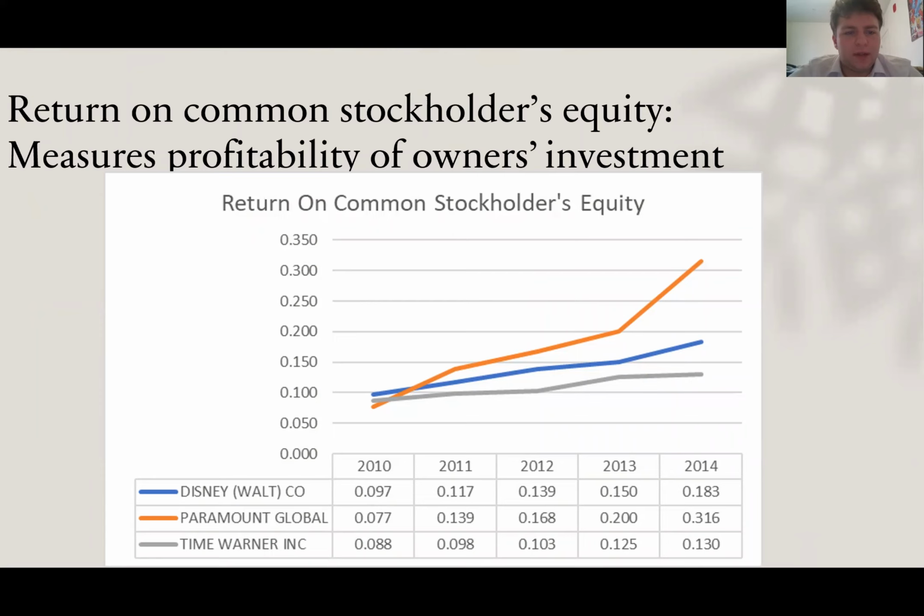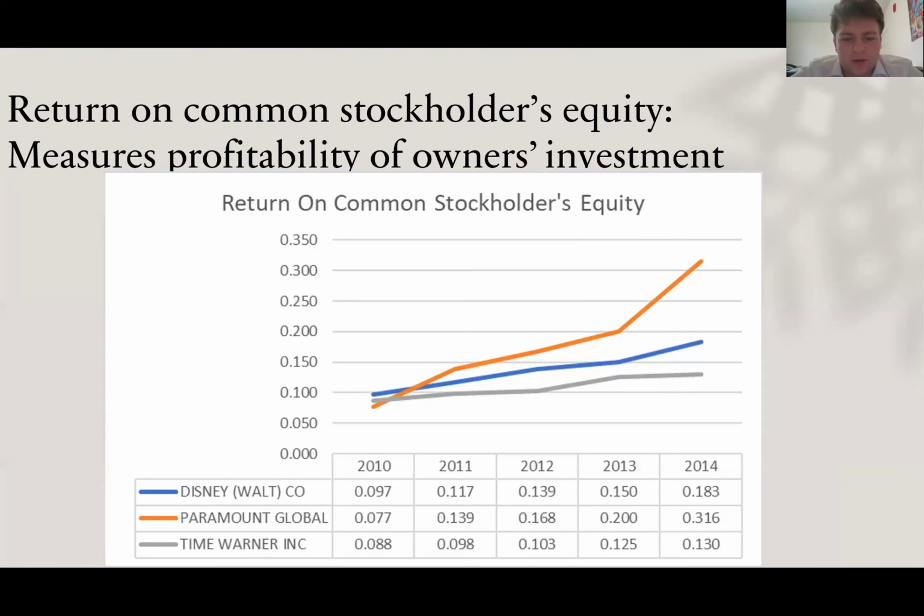So now we'll be getting into the profitability ratios, starting off with return on common stockholders' equity, which measures the profitability of an owner's investment. This is a good measure to see if investors are going to get a good return on their investment. If a company has a negative return, it means that the company is losing money in relation to its assets and as a result, not profitable. And this ratio could be compared with companies that are in the same industry. So as you can see with this graph, none of the numbers are in the negative category. So that means that they're all still profitable with their owner's investment.